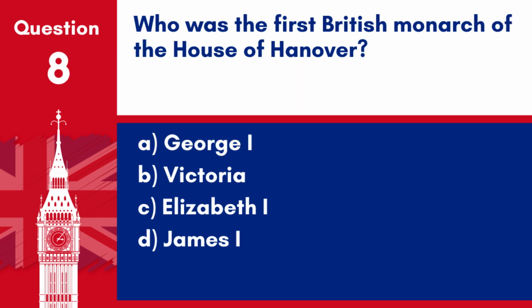Question 8. Who was the first British monarch of the House of Hanover? A. George I. B. Victoria. C. Elizabeth I. D. James I. Answer. A. George I. George I, who ascended to the throne in 1714, was the first British monarch of the House of Hanover.